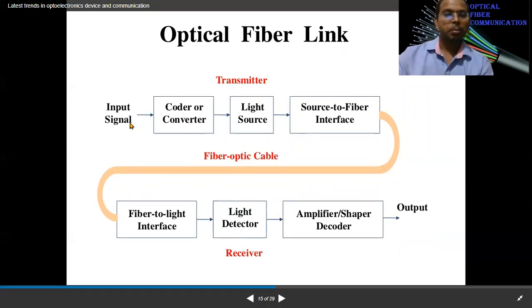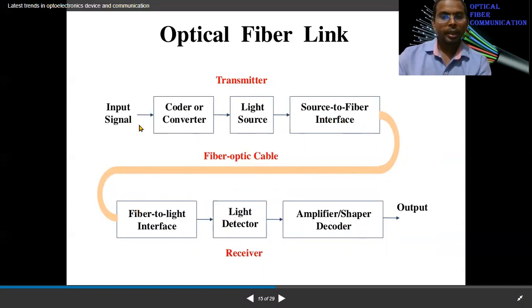Here is the input signal, which is transferred to the coder or converter. Again, it goes to the light source, and then the source to fiber interface. Then it goes into the long fiber optic cable, and comes to the fiber to light interface. Again, light decoder, amplifier, shape decoder, and output.